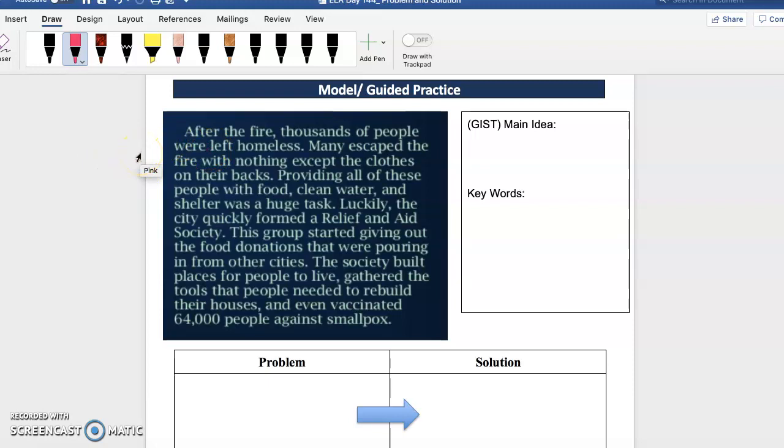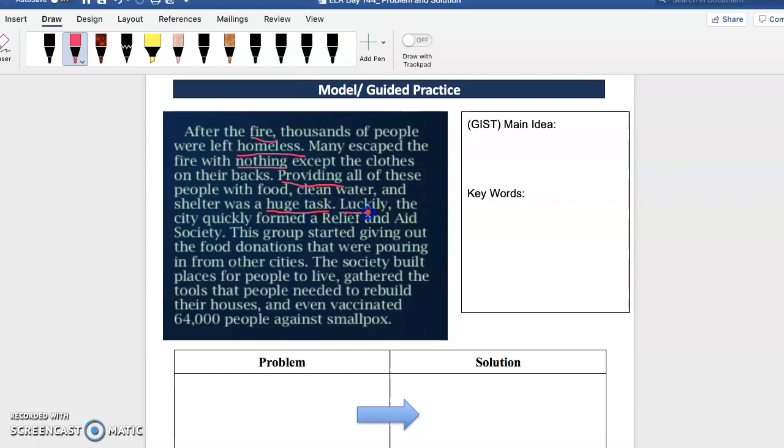Okay. After the fire, thousands of people were left homeless. Okay. And then, so I know that, okay, so the fire, right? That's what happened. Homeless is a problem, right? People were left homeless. Many escaped the fire with nothing except the clothes on their backs. Providing all of these people with food, clean water, and shelter was a huge task. This is the problem, guys. It's difficult, right? Many people needed food, water, and shelter, and that was the problem.